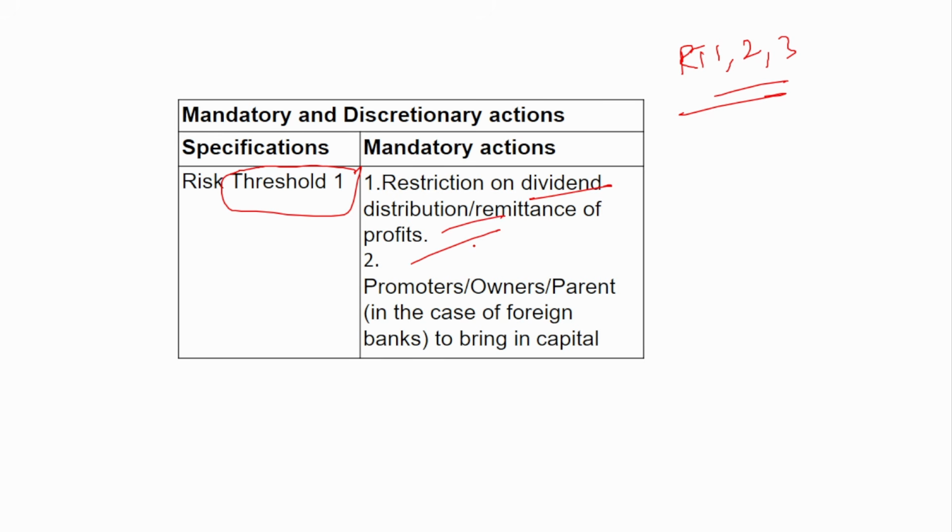Note that banks or any company will pay dividends to their shareholders from the profits. So if the banks fall under risk threshold 1, there will be a restriction on the dividend, distribution and remittance of the profits. And also promoters or owners have to bring in more capital.